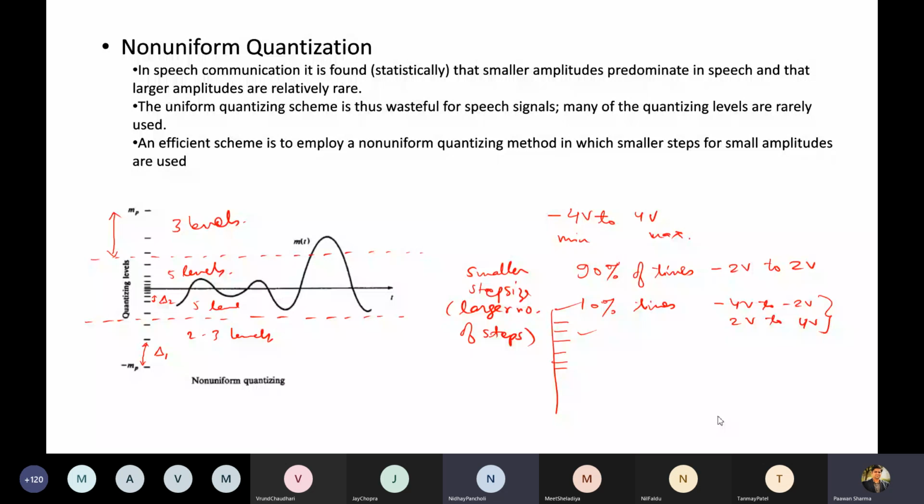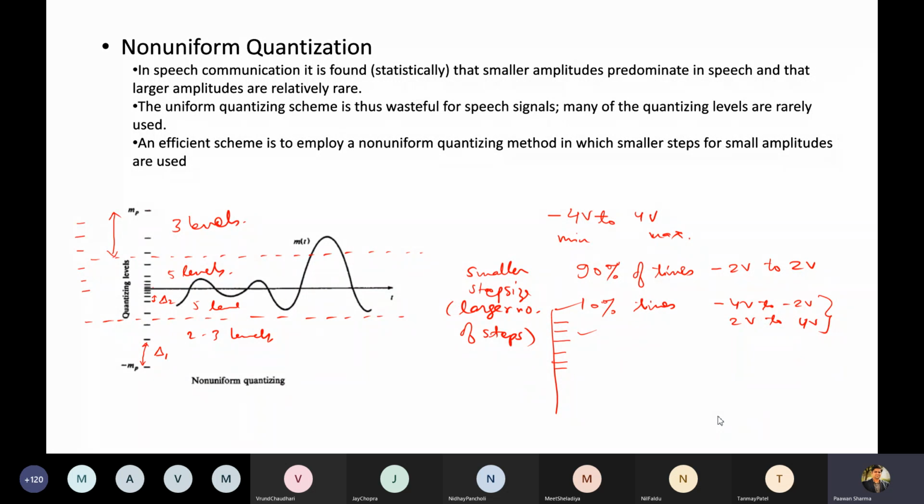So if we allocate a larger number of quantization levels to these ranges of values, we will have less quantizing error. In contrast, with uniform quantization the levels will be equal, 1 level, 2, 3, then 4, 5, 6. So quantization error will increase in this case because the majority of the time our signal is lying in this range.